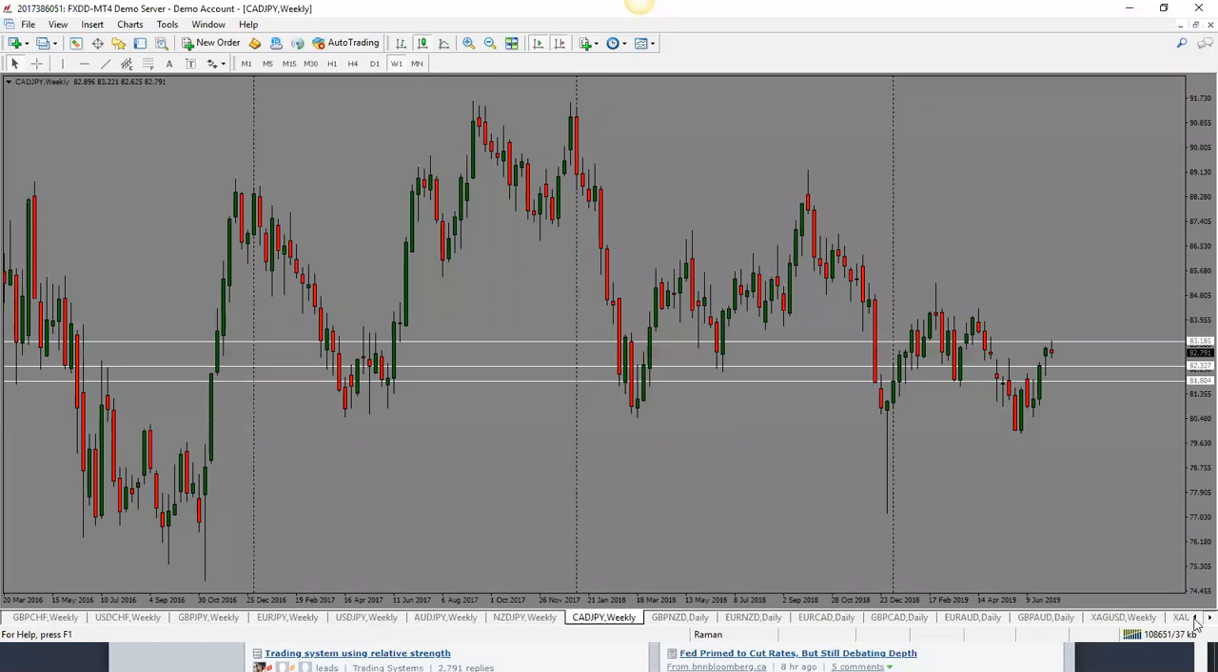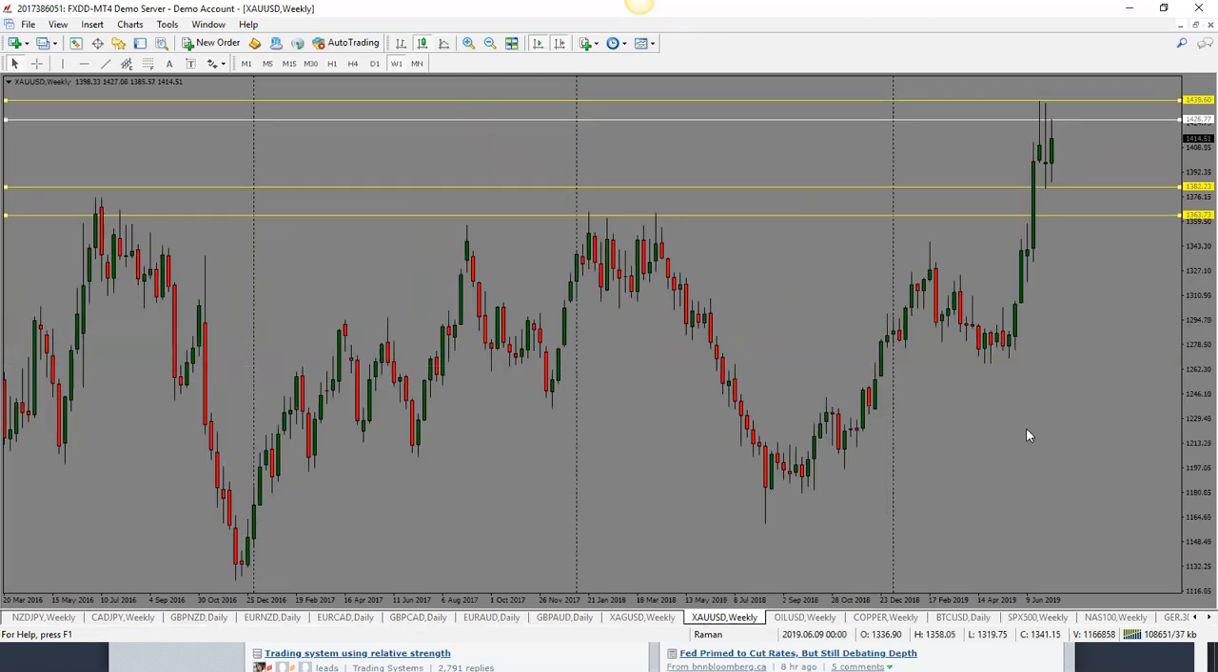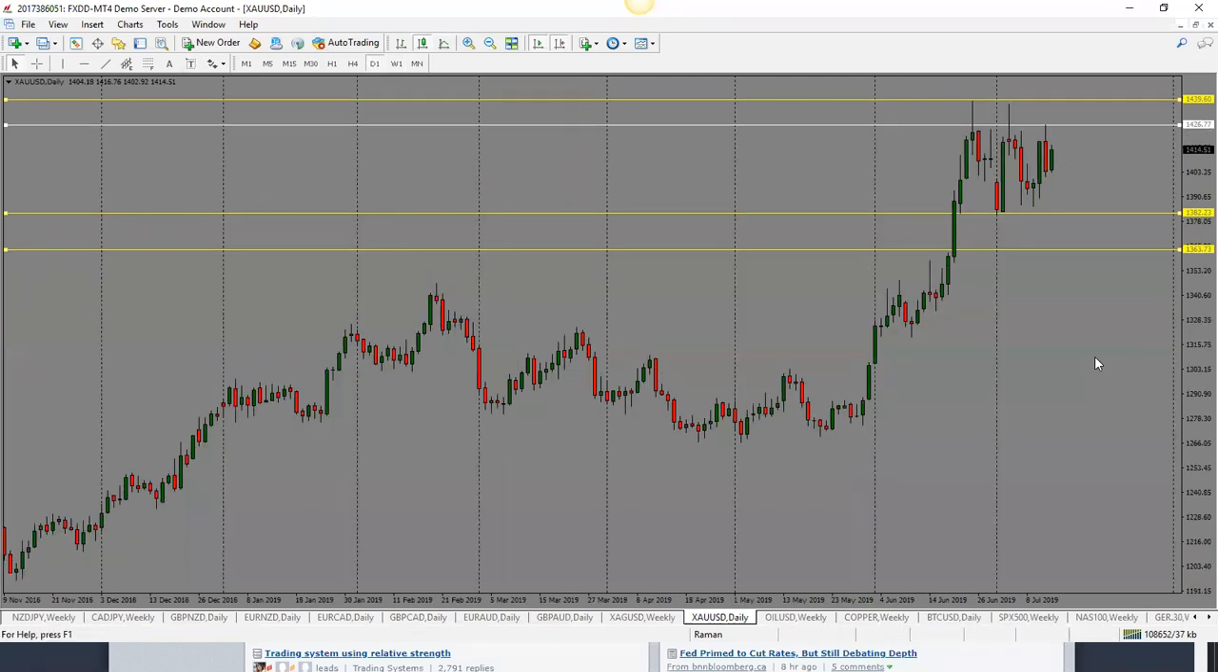All right, so let's go into our commodities now. We'll start off with our gold. Gold has been trading in this range here. So if we take a look at the daily, we see that the gold has been trading in the range, hasn't really done a whole lot.